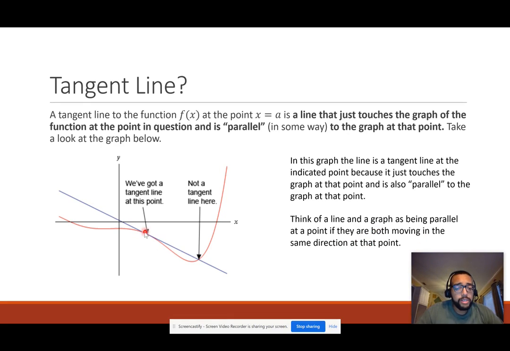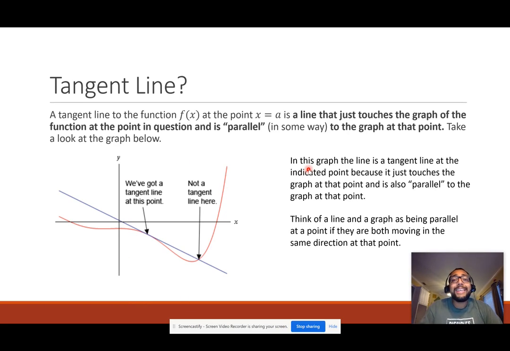So notice here, we've got a tangent line. The graph is decreasing in this part, and so is the tangent line, and it touches, my bad, at one point. But we don't have a tangent line here. Yes, I know you do cross at one point here, but notice this graph is moving up, it's increasing, while this tangent line is still decreasing. So it is not a tangent line here, and yes, it is here.